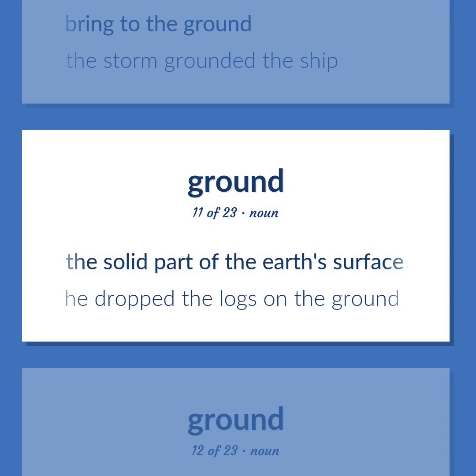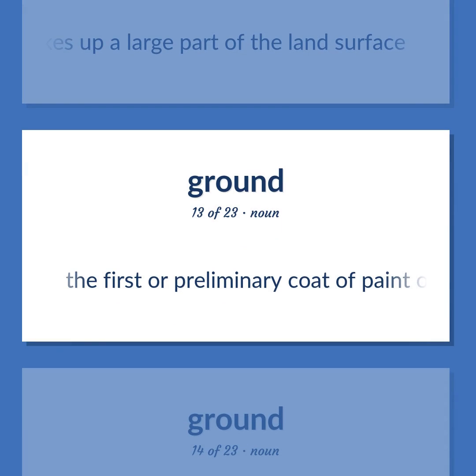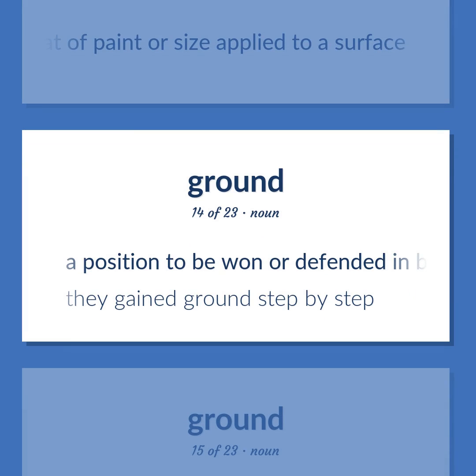The solid part of the Earth's surface. He dropped the logs on the ground. The loose soft material that makes up a large part of the land surface. The first or preliminary coat of paint or size applied to a surface. A position to be won or defended in battle, or as if in battle. They gained ground step by step.